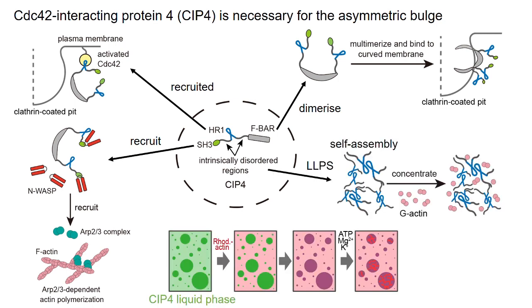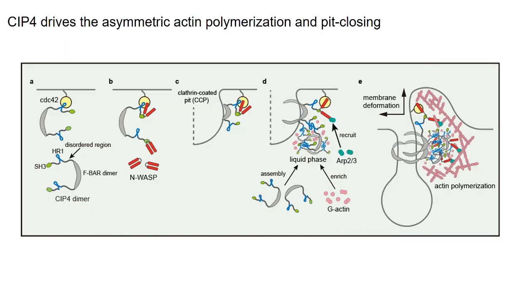The disordered regions, together with the HR1 domain, strongly self-assemble via liquid-liquid phase separation, or LLPS, concentrate local G-actin and facilitate actin polymerization. Based on these observations, we propose a model explaining the molecular mechanism of the asymmetric pit closing.